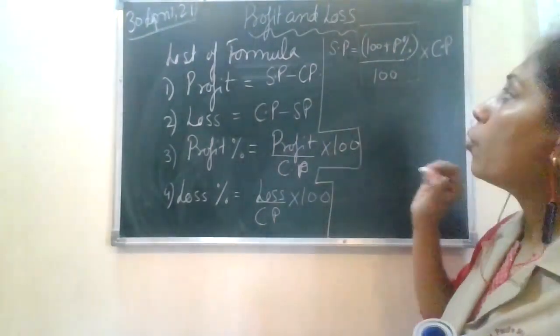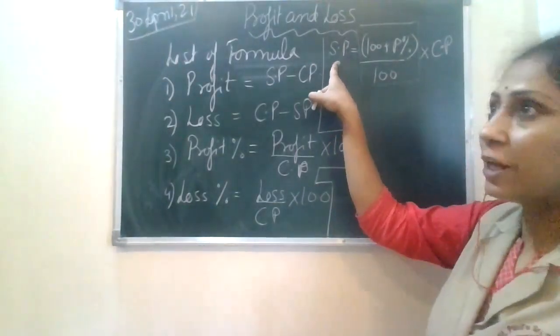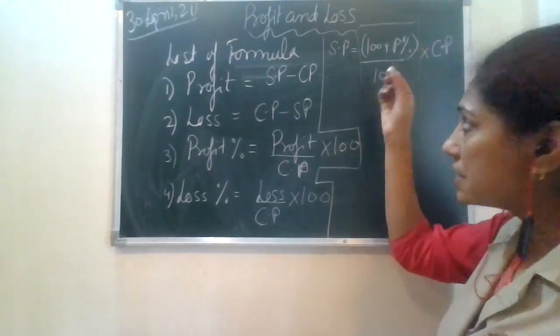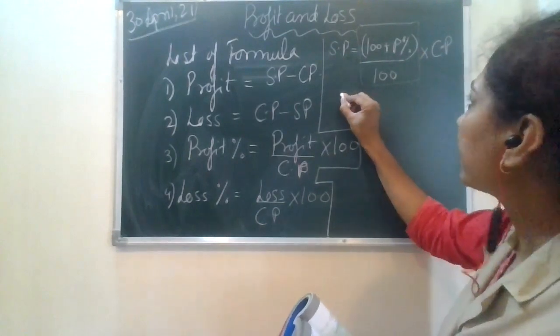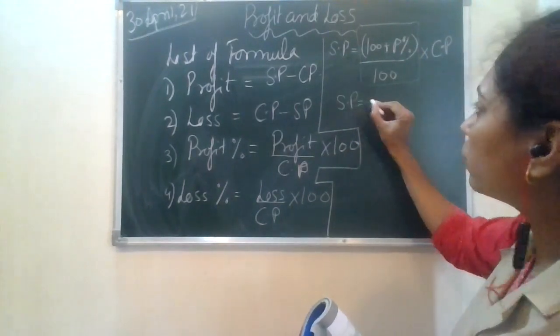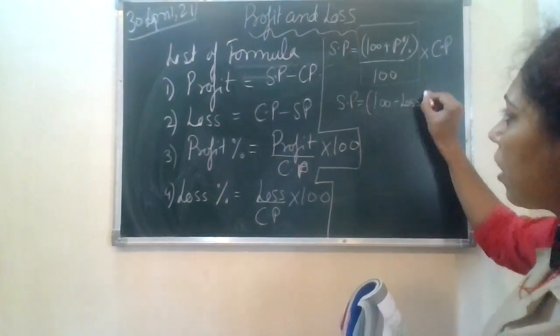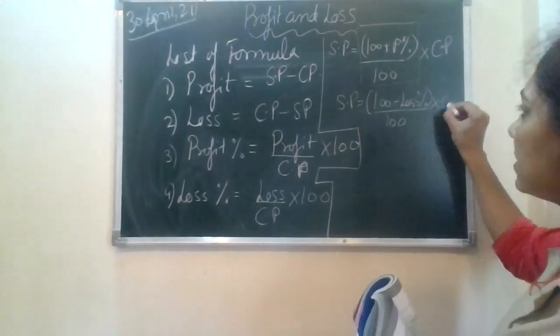Okay, now अगर loss हो, if the loss is there, you know the selling price is going to be lesser than the CP, तब आपका proper fraction आना चाहिए। See how selling price का, I'm giving you the formula, can I say SP is equal to 100 minus loss percent upon 100 into CP.